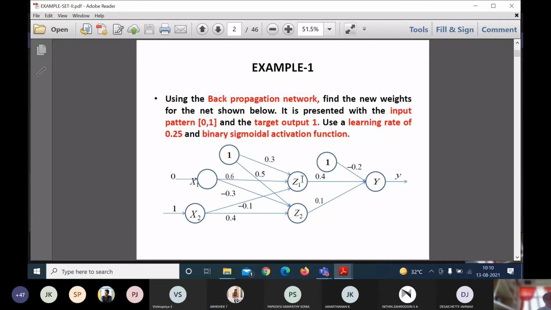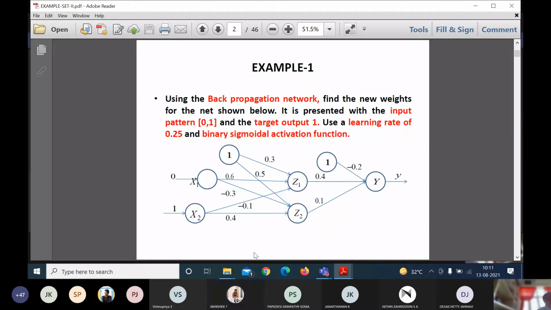Whenever the neural network is given, the first step is to calculate the net input for the nodes available in the hidden layer. Z1 is a node in the hidden layer and Z2 is another. Since bias is also given, it is B, which is 0.3 here, plus summation of Xi into Vij. Vij is nothing but the weight values connecting the input nodes and the hidden nodes. Is it clear?